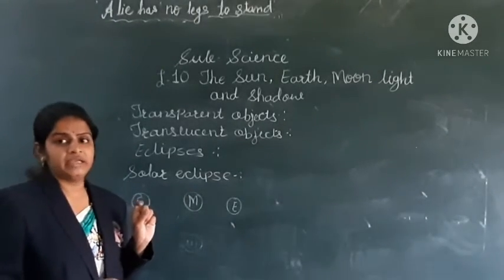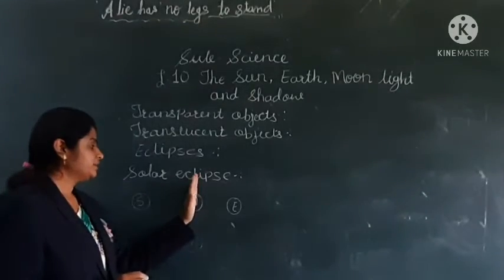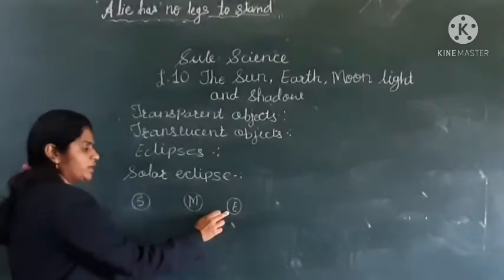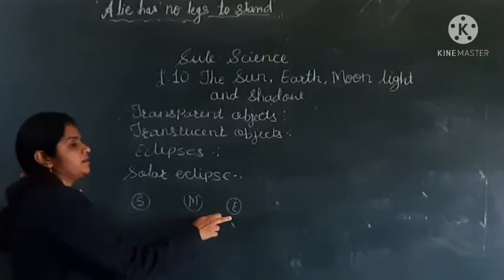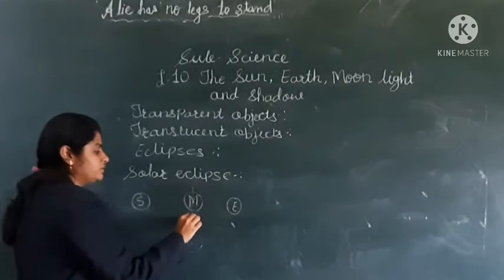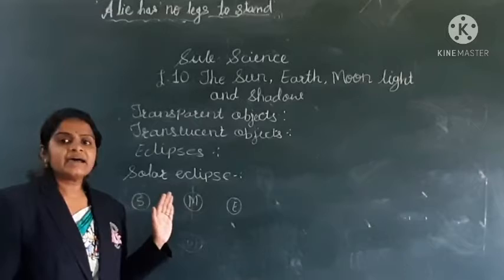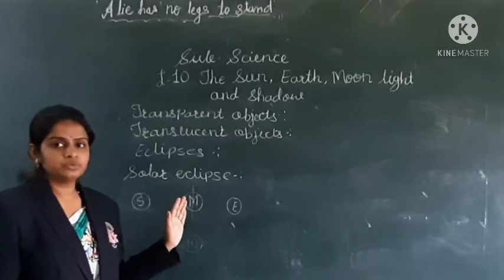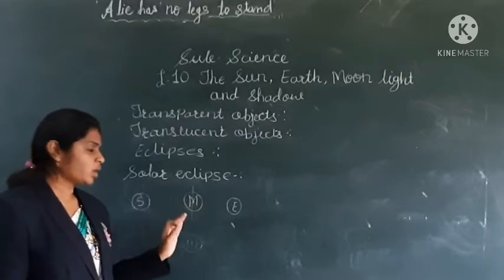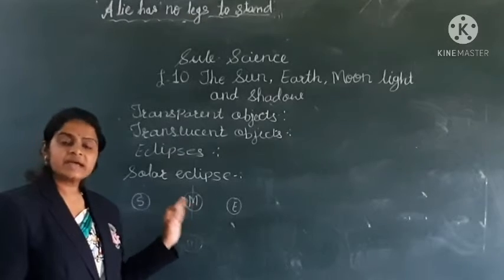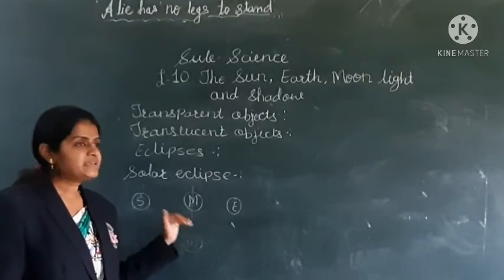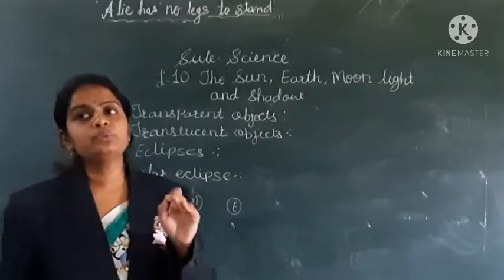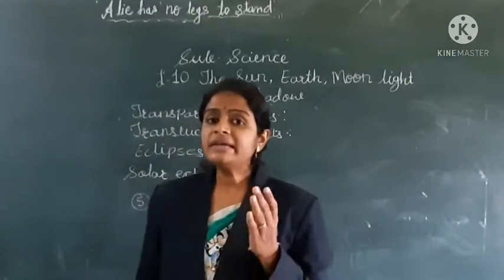So, on such a day, we face a dark side. This is the earth, okay. When the moon comes in between the sun and the earth, at that time we will face the dark side of the moon and the moon is not visible in the sky. This phase of the moon is called the new moon.